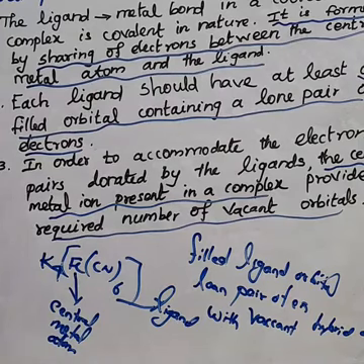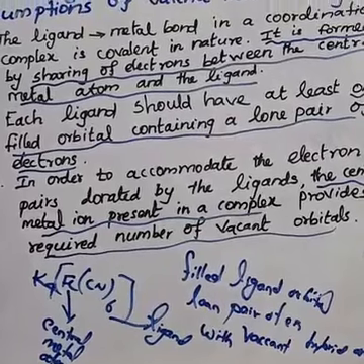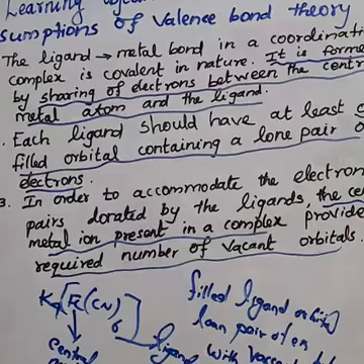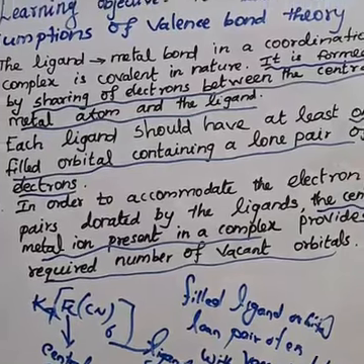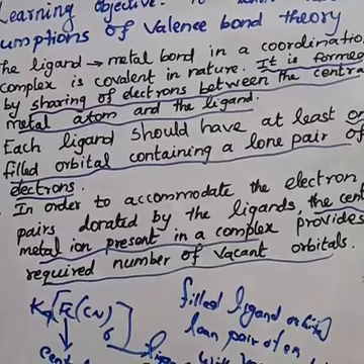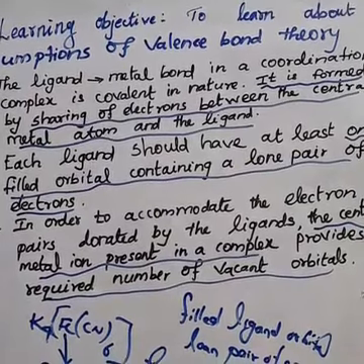Our learning objective is the main assumptions of valence bond theory. I think there are more than 8 or 9 points. You should learn them; this is one of the important 5-mark questions: what are the main assumptions of valence bond theory?